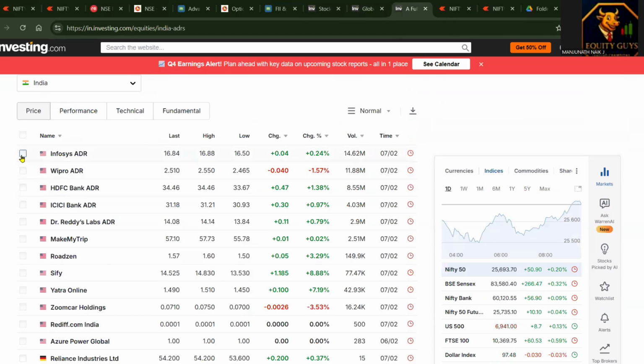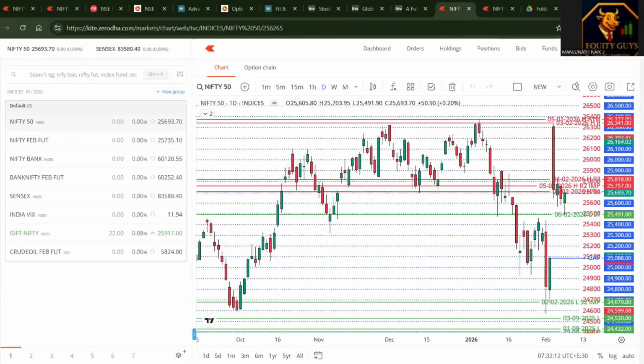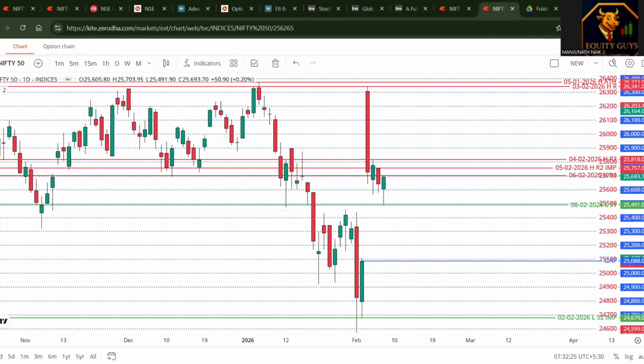That's fantastic. Infosys positive. Wipro, there is some profit booking. HDFC, there is demand. ICICI Bank, there is demand. Dr. Reddy's Lab, there is demand. Based on that, if you mark support on Gift Nifty, you see here Gift Nifty. If you compare with Nifty February future, you can see around 180 points of positive. So data is bullish. You might see around 100 points of gap up.